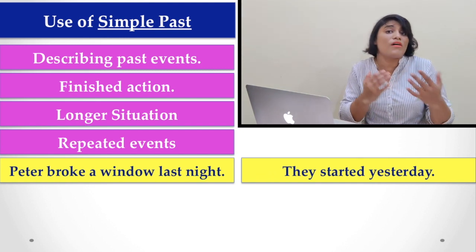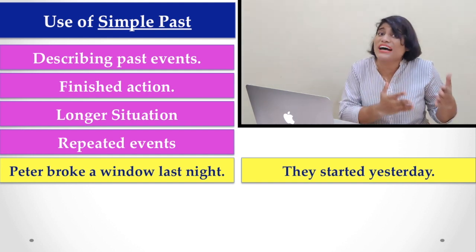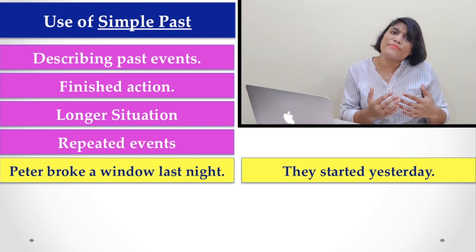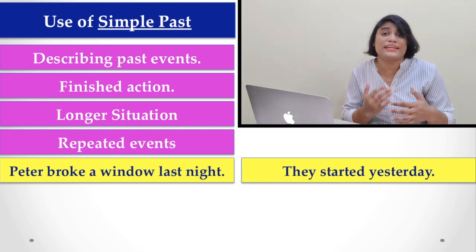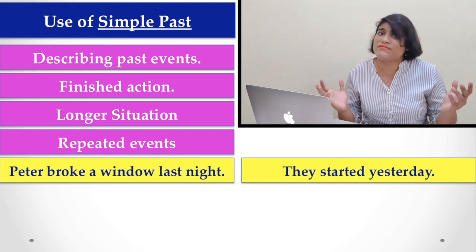The present form of the verb started is start. This is a regular verb: start, started, and started. So when we are talking about a regular verb, it must have an -ed ending, but in the case of an irregular verb, it is not always the -ed ending.